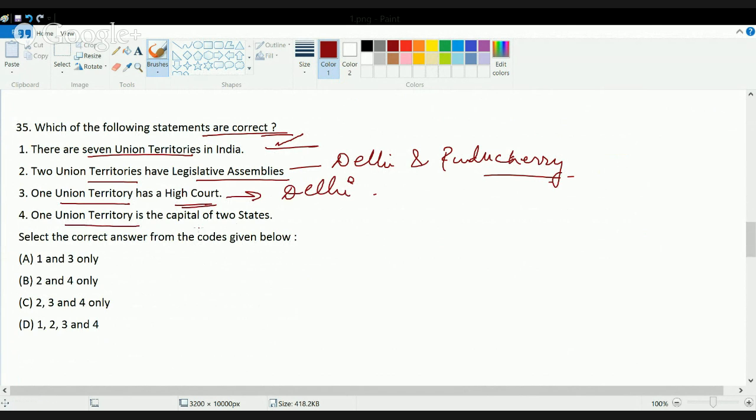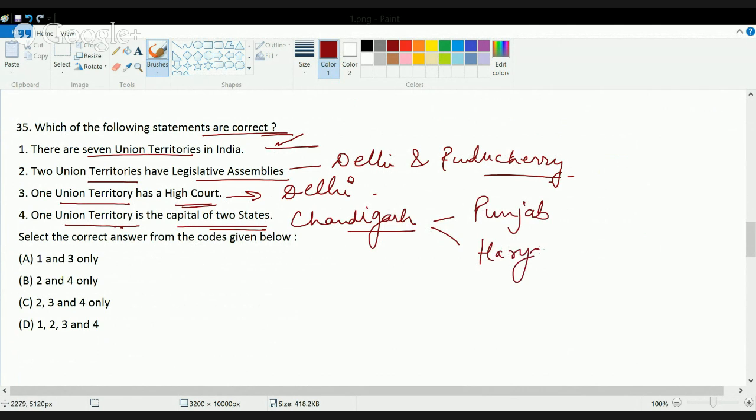And 1 union territory is the capital of 2 states. Now, which is the union territory which is the capital of 2 states? Chandigarh is the union territory and it is the capital of 2 states, that is Punjab and Haryana. So as we can see, all the 4 statements are correct. So we have 1, 2, 3 and 4 as the correct option here.